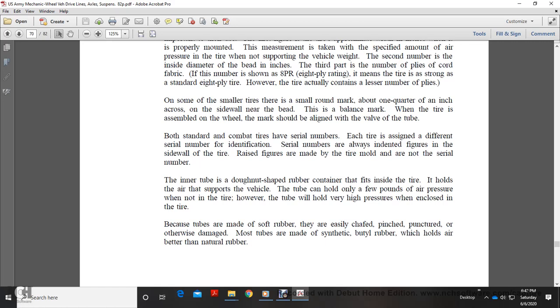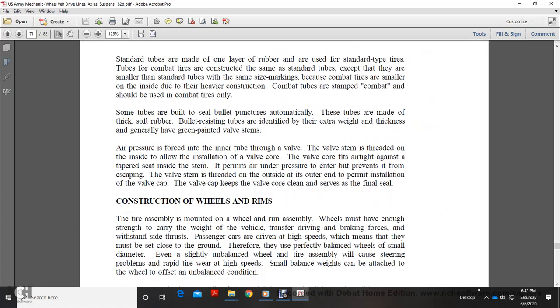Most tubes are made of synthetic butyl rubber, which holds air better than natural rubber. Standard tubes are made with one layer of rubber. Combat tubes are constructed the same as standard tubes, except that they are smaller than the standard tube with the same size marking, and the makeup of the combat tubes is a heavier construction. Combat tubes are stamped "combat" and should be used in combat tires only.